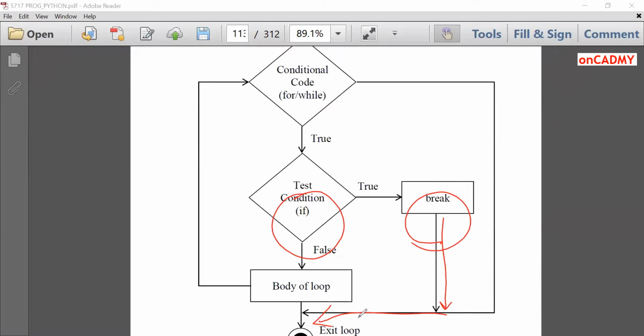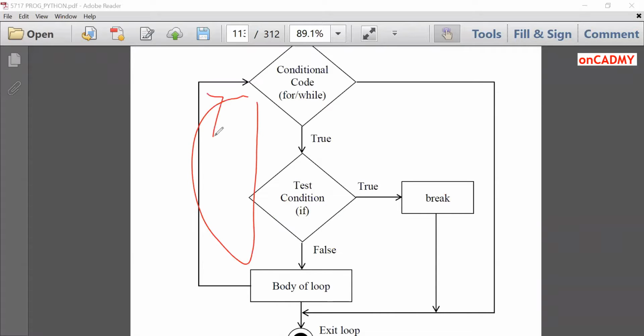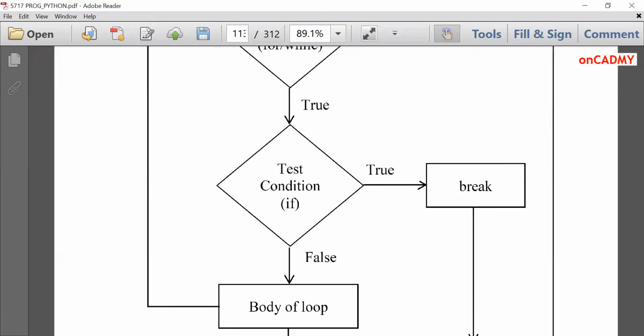But if this condition is false, then the body of the loop will execute normally. But if this test condition comes out to be true, then break will execute and exit will occur. So this is how break works. Let's understand through a program as well.